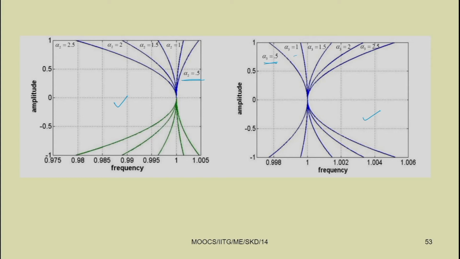This way you can study the free vibration response of a nonlinear system with quadratic and cubic nonlinearity. In the case of a linear system, x(t) equals a cos or sin of omega n t, or you can also write omega n t plus phi, where a and omega are constants. They are not functions of time or of the response amplitude.